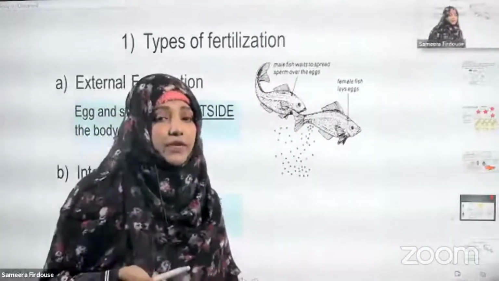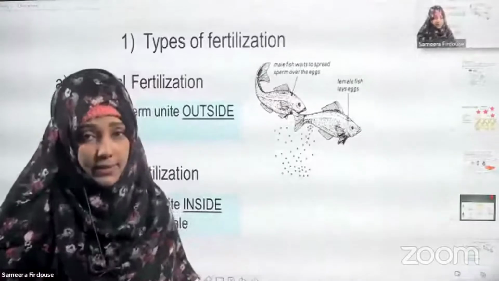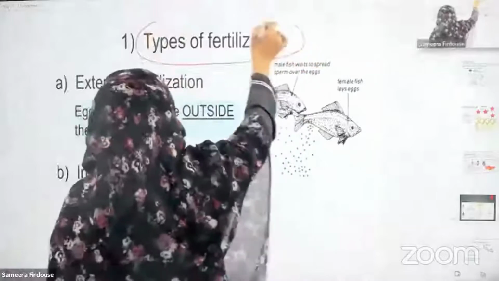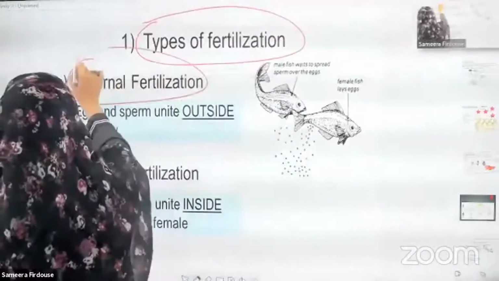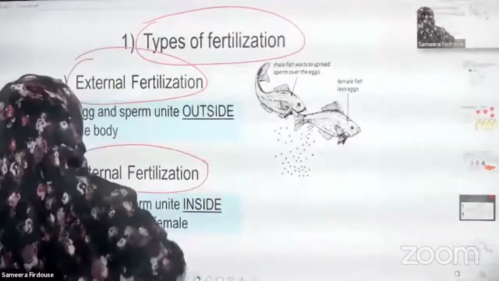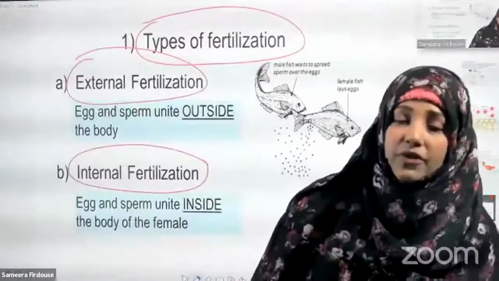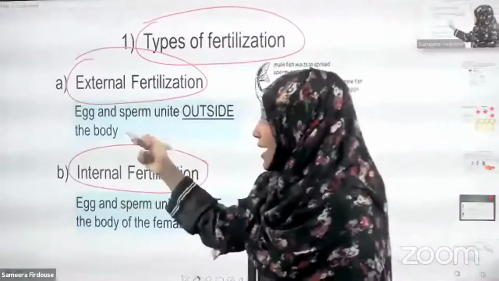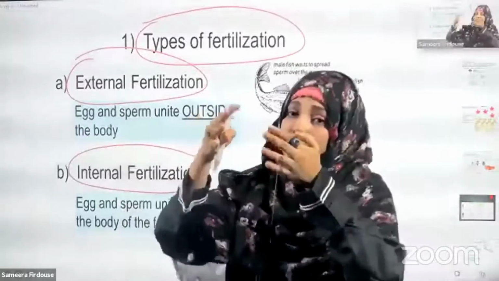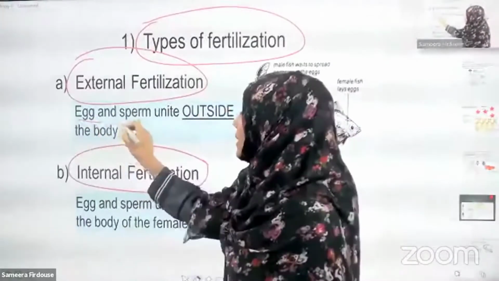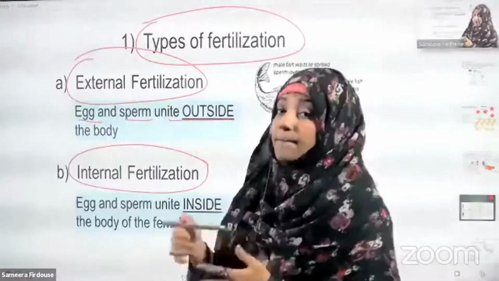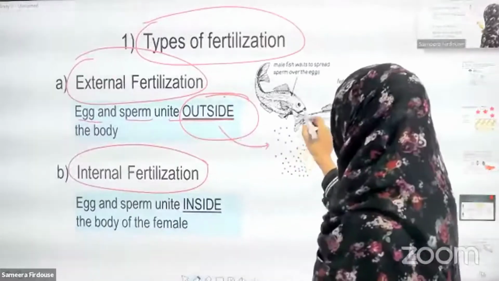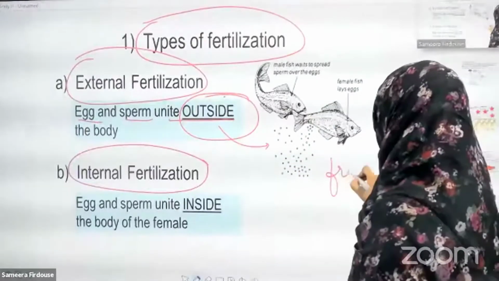Sexual reproduction is the reproduction where fusion of male and female gametes takes place, and it results in the fertilization process. When we talk about that, the types of fertilization are external fertilization and internal fertilization. What do you mean by external fertilization and what is internal fertilization? External fertilization, I told you, fertilization is fusion of male and female gametes. Here also the egg and the sperms unite. They fuse, but they fuse outside the body, as in fish and also in frogs.